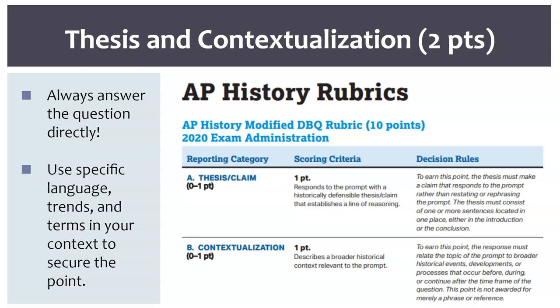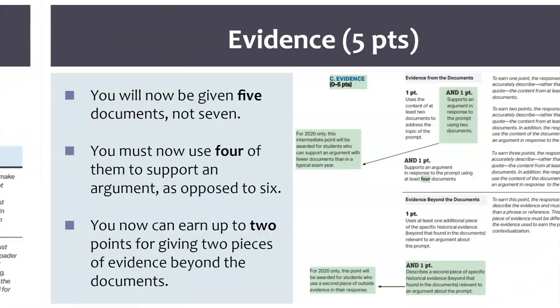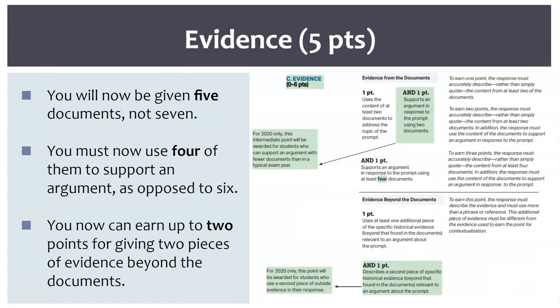For the contextualization, as always, use specific language, mention trends and terms to prove to the readers that you have a good understanding of the period that the question is asking you about. Evidence will now be worth 5 points. This is considerably more than the traditional 3 points that evidence is worth.